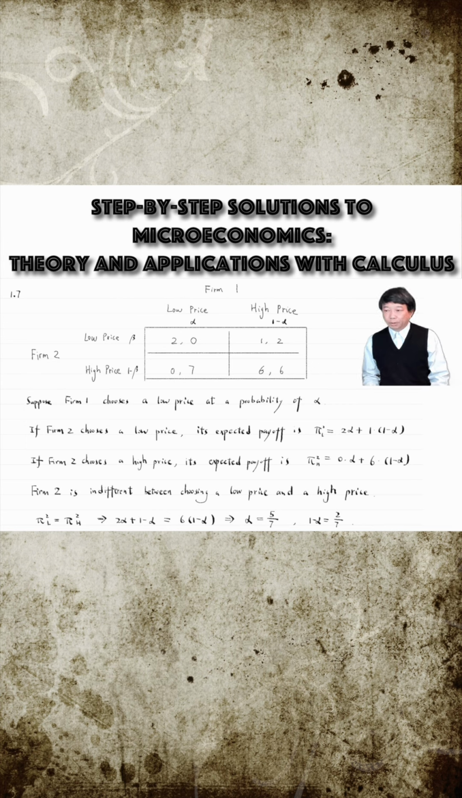Why should the two expected payoffs be the same? That is because if it is not the same, say pi L is greater than pi H, then Firm 2 will choose the low price with certainty. Given that Firm 2 chooses the low price, Firm 1 will choose a high price with certainty. Knowing that Firm 1 will choose a high price, Firm 2 will switch to the high price. The players always have an incentive to deviate, and it could not lead to an equilibrium.